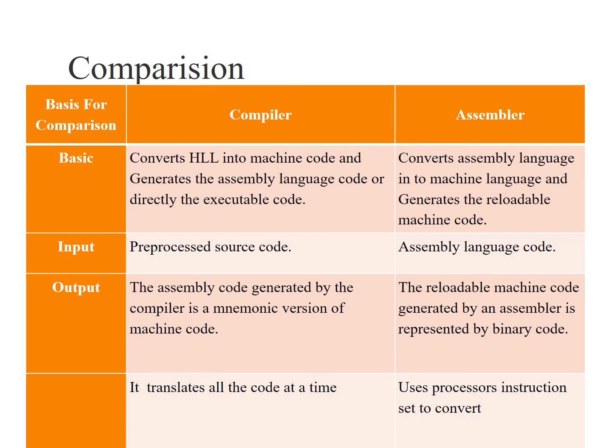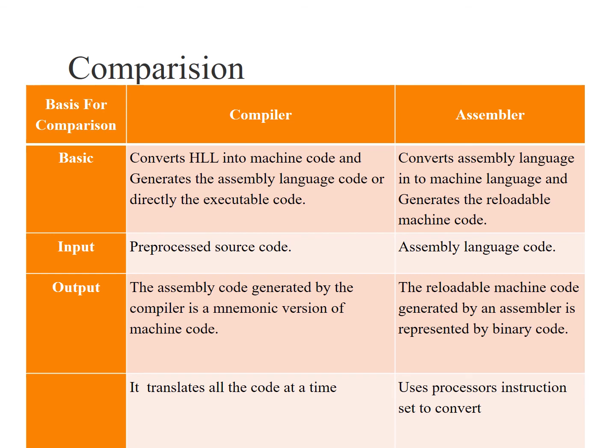Let us understand the difference between compiler and assembler. Compiler converts high-level language into machine code and generates the assembly language code or directly the executable code. Assembler converts assembly language into machine language and generates the relocatable machine code. Input to compiler is preprocessed source code. For assembler, the input is assembly language code.